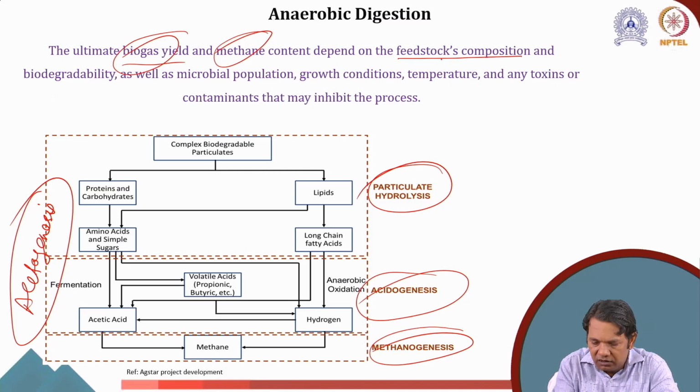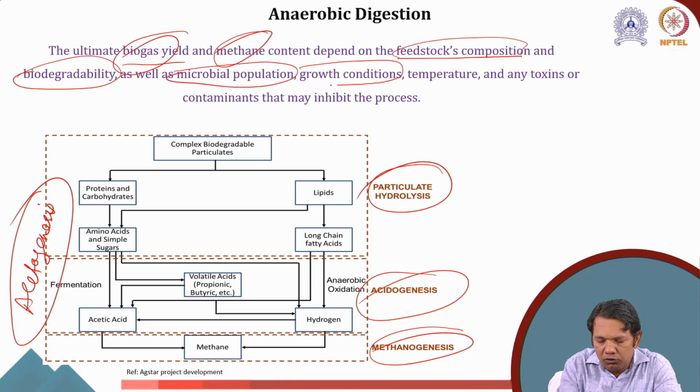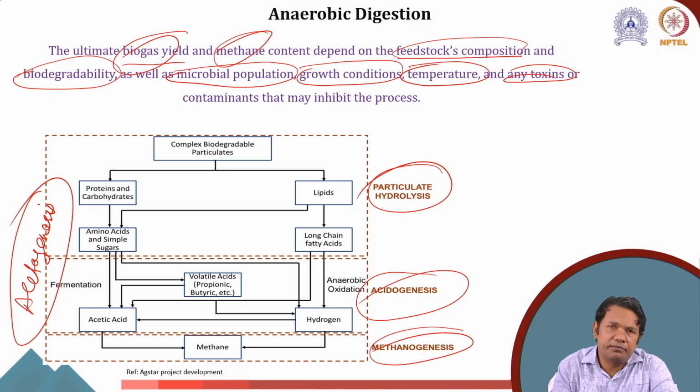For example, feedstock composition, biodegradability of the feedstock, microbial population, growth conditions, temperature, or any toxins that can contaminate or may inhibit the process.